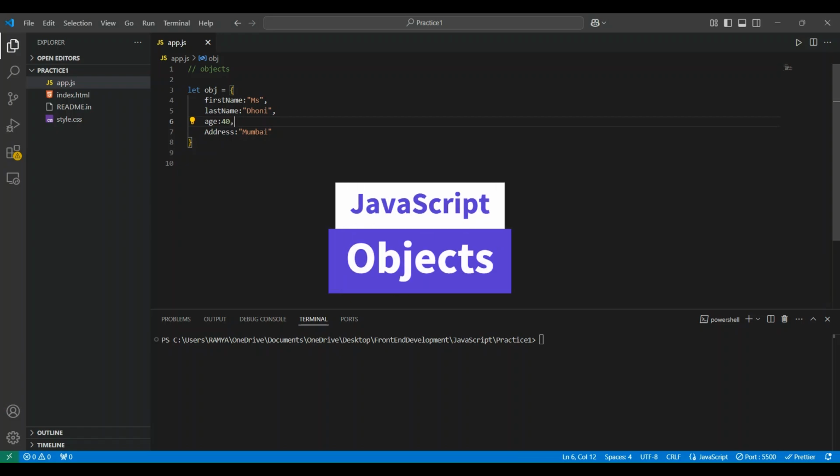Hi, hello. Today we are going to see about objects in JavaScript. Objects play a very key role in JavaScript, because in most cases we can say that in JavaScript everything is an object, because whenever we console or try to access something, mostly it is in the form of objects. Today I will explain how objects are created, how we access them, and what the rules are when we work with objects. Let's see.